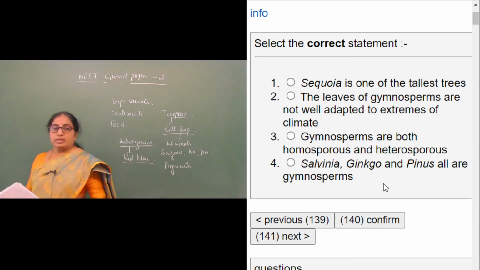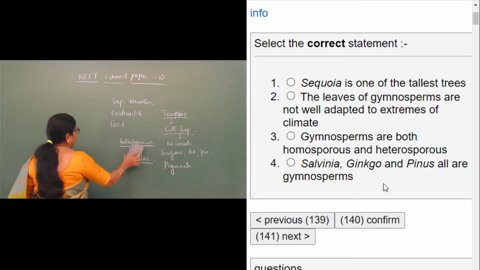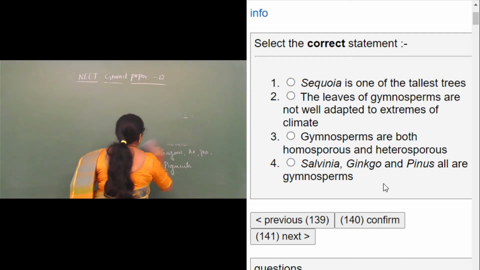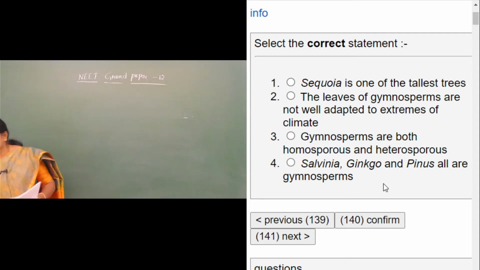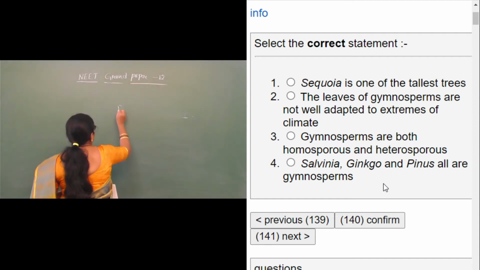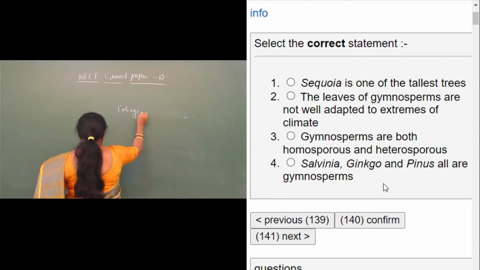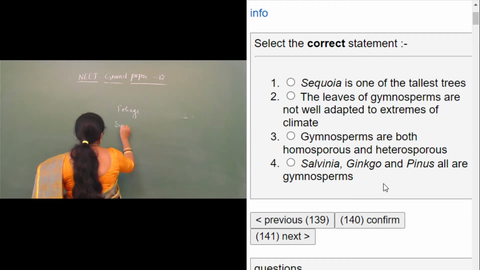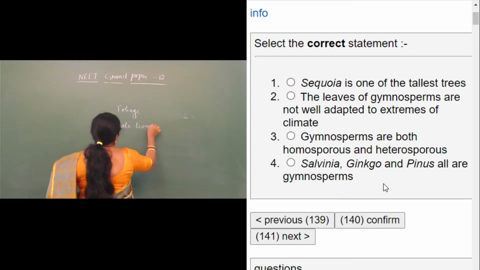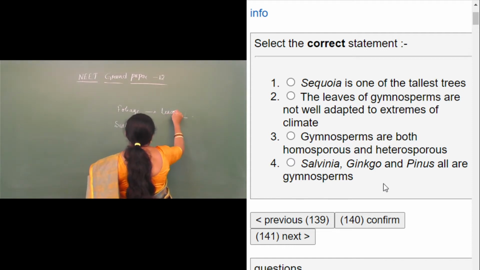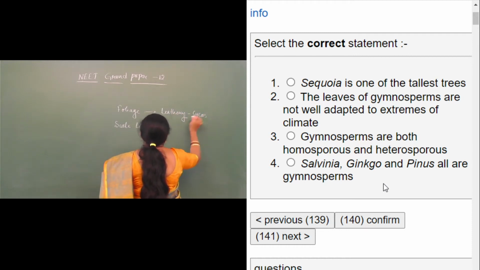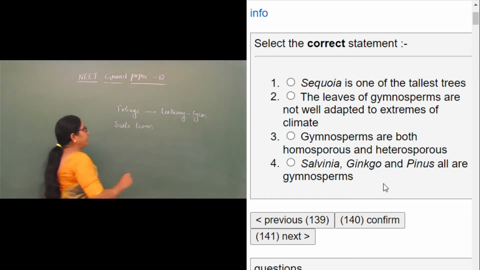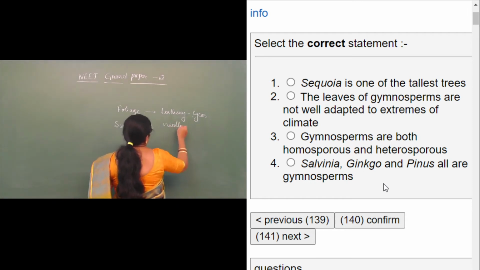We cannot agree with this point, because in gymnosperms we find two types of leaves. One is called the foliage and the other is the scale leaves. These foliage leaves are of two types. They might be leathery, as in the case of cycas, and they might be needle like, in the case of conifers.